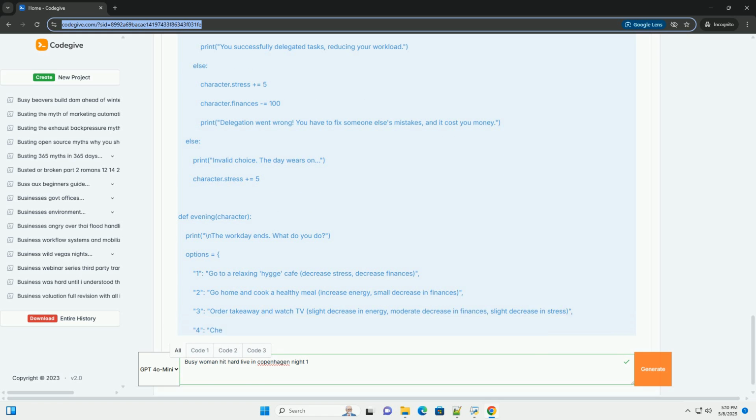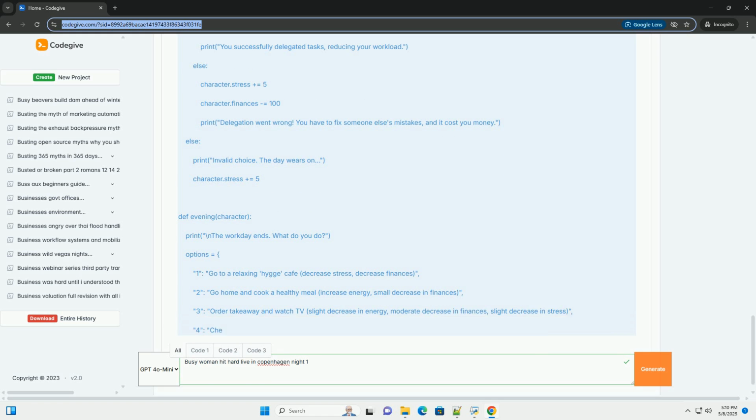1. Character class represents the busy woman. It stores her attributes like energy, stress, and finances. The display_status method shows the character's current state. 2. Functions for activities: morning_routine, workday, and evening, represent key parts of her day. Each function presents choices to the player and modifies the character's attributes based on those choices. The logic uses if/else statements to determine the effect of actions.